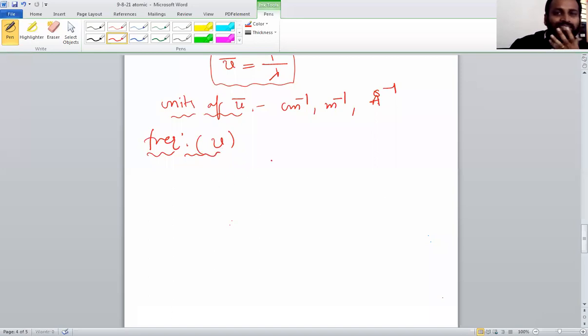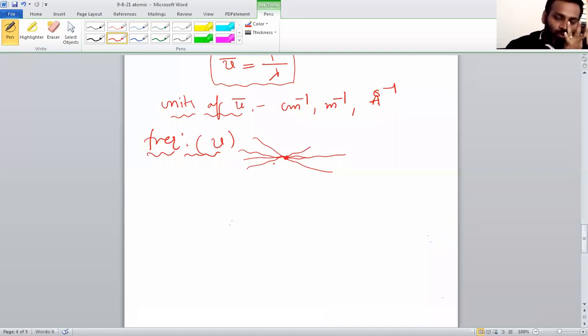Frequency means what? It's like a speed. So frequency is like a bus stop. A point is a bus stop for you. So how many buses are reaching at this particular bus stop? In our chemistry language, what we call the number of waves passing through a particular point in 1 second. That means per unit time is called frequency. I repeat, what is frequency? Frequency means the number of waves passing through a particular point in 1 second. Correct? That is called frequency.